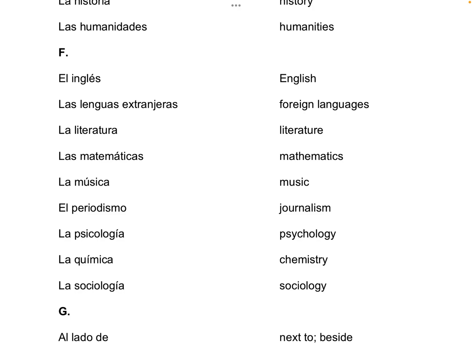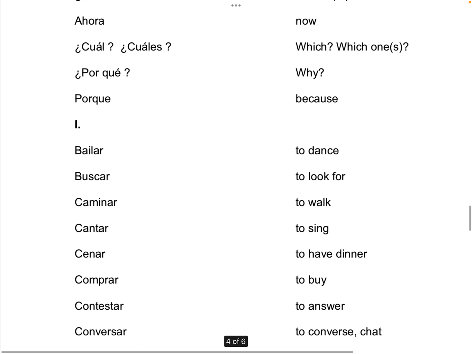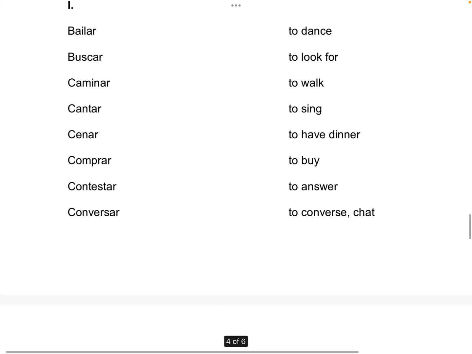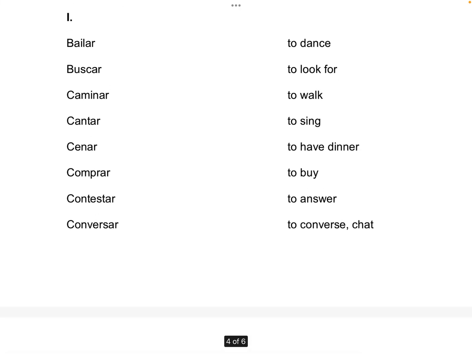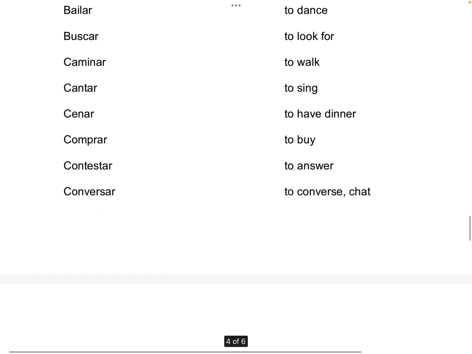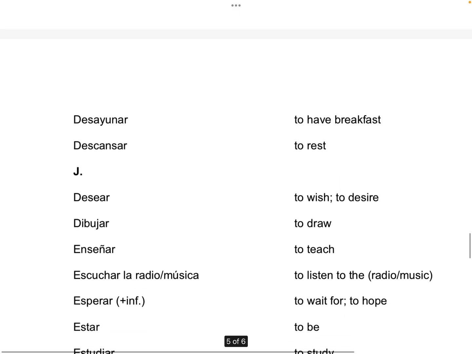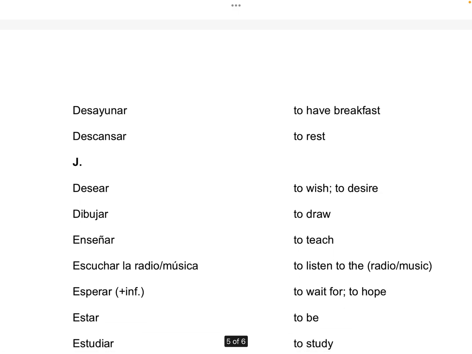Bien, we're going to jump to letters I, J, and K. This is based on what you're going to learn today in our second video, how to conjugate AR verbs. We learned how to conjugate ser, and now you're learning how to conjugate these AR verbs: bailar, buscar, caminar, cantar, cenar, comprar, contestar, conversar. These are what we call infinitives. There's no subject, and we're going to learn how to conjugate these infinitives today. Desayunar, descansar, also some AR verbs.